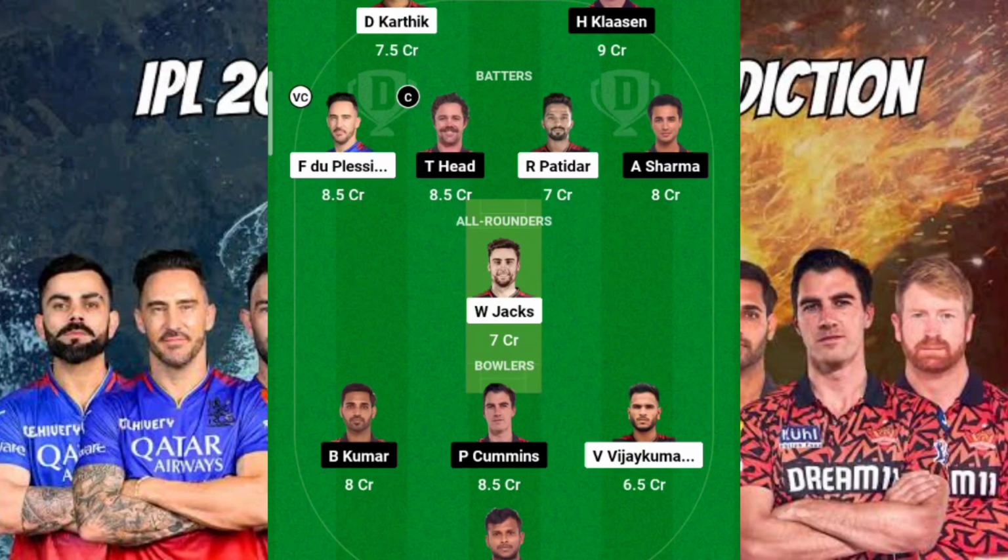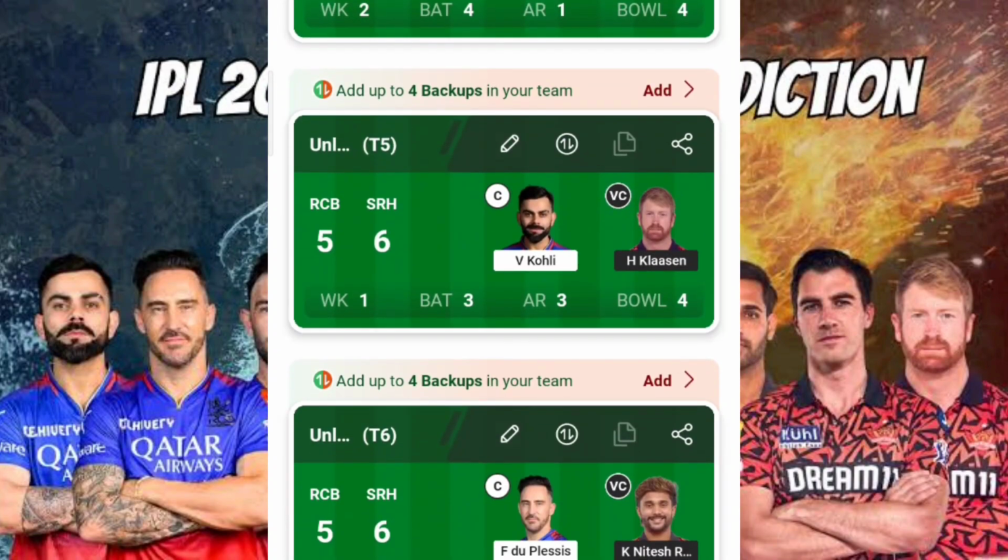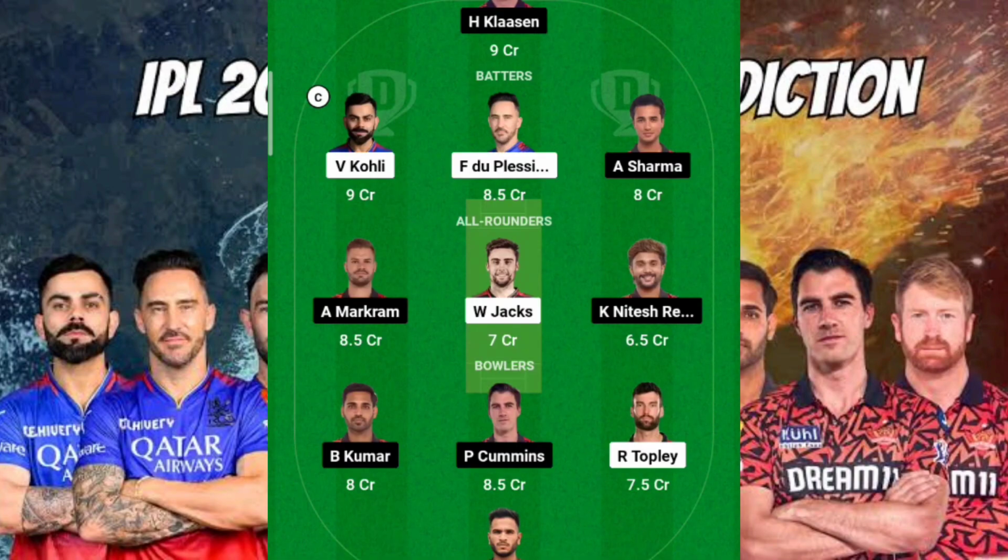What if SRH tosses and opts to bowl first? Again, you can see that here I have kept Dinesh Karthik as well as Rajat Patidar, because I hope both will go for something, so that they'll be there in the final DT. And of course, my vice captaincy is given to Faf du Plessis. Again, captain is Travis Head only. Okay, so that's fine. Now let's go for applying one-to-one technology.